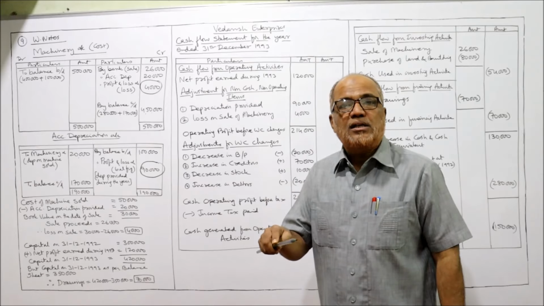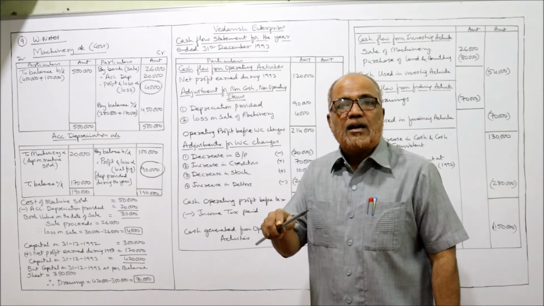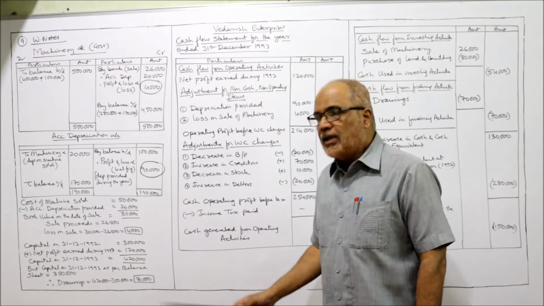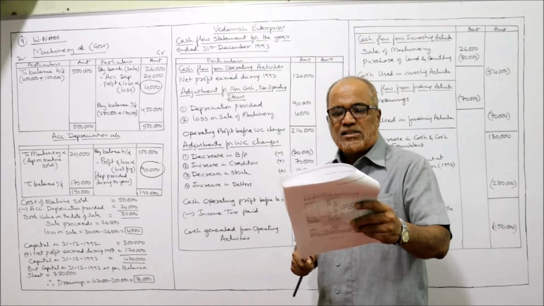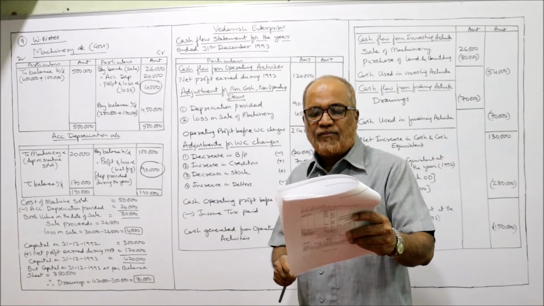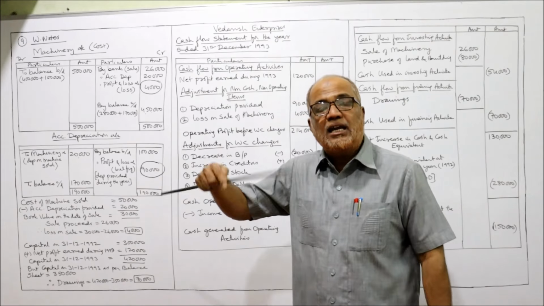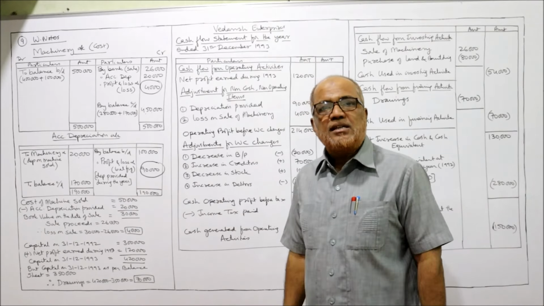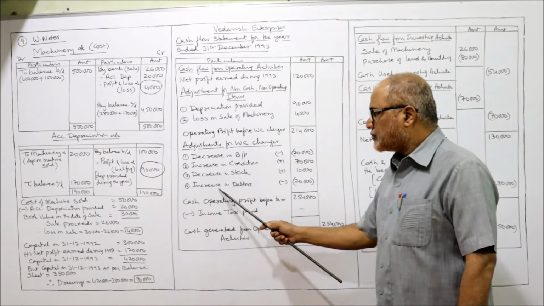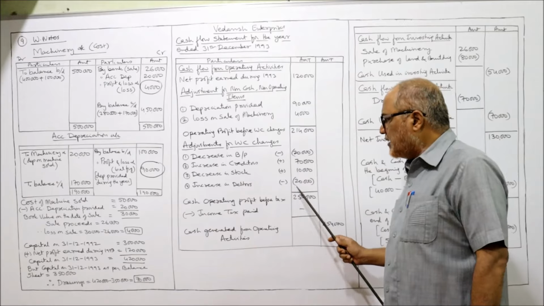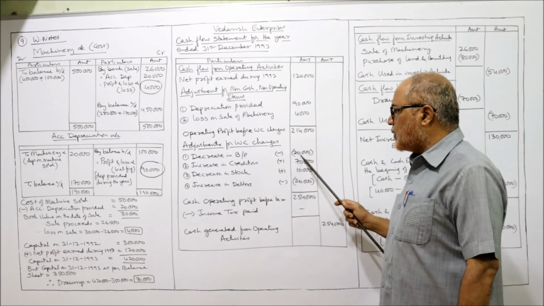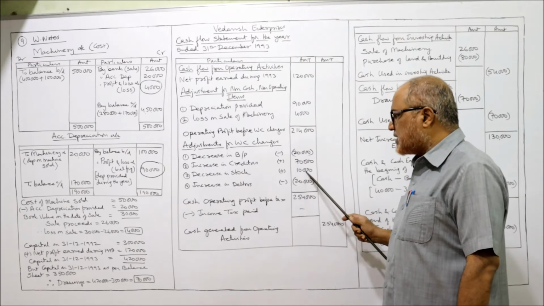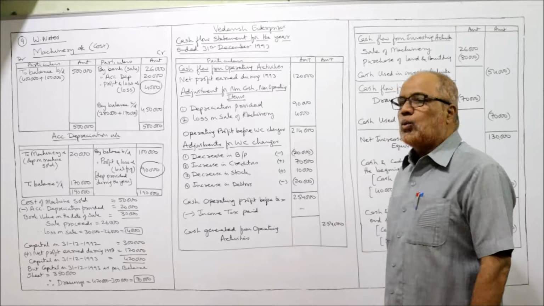The stock decreased. The decrease in current asset should be added. The decrease in stock should be added, 10,000. Next one is debtors. Last year 1,40,000, current year 1,60,000. Increase. Increase in debtors, deduct. Increase in debtors minus 20,000. That's all. So 2,14,000 minus 20,000 plus 70,000 plus 10,000 minus 20,000.